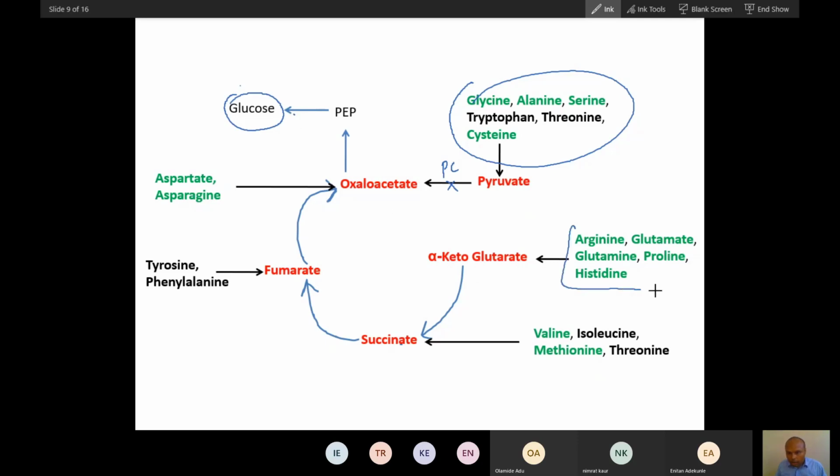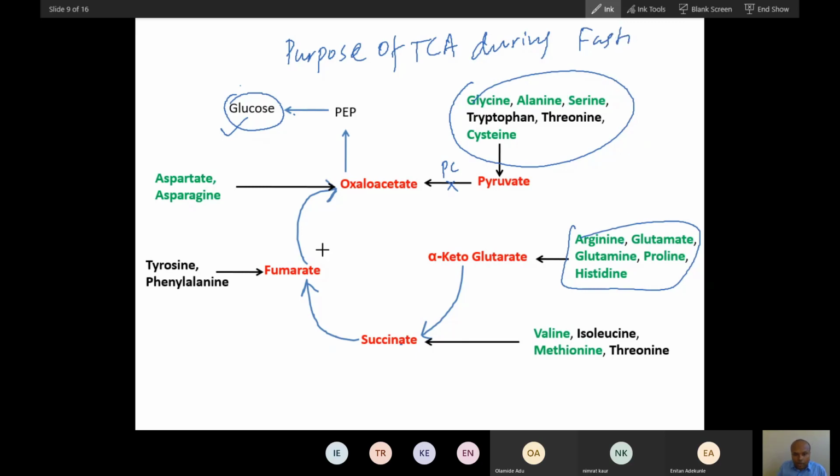How will this amino acid form alpha ketoglutarate? I'm not going into detail. Just remember this amino acid will convert into alpha ketoglutarate. Alpha ketoglutarate through this pathway will produce glucose. So this is the purpose of the TCA cycle during fasting condition. It is helping this way for gluconeogenesis.